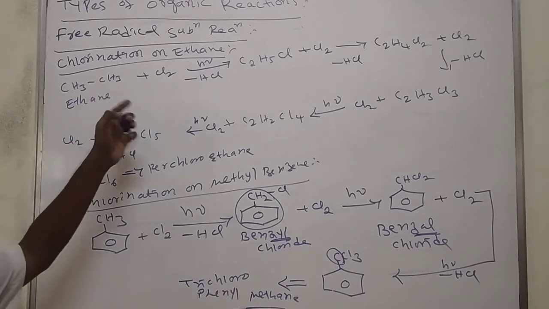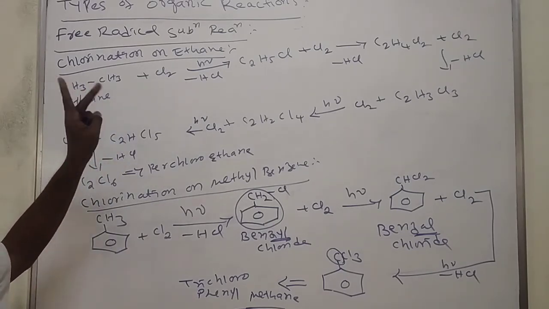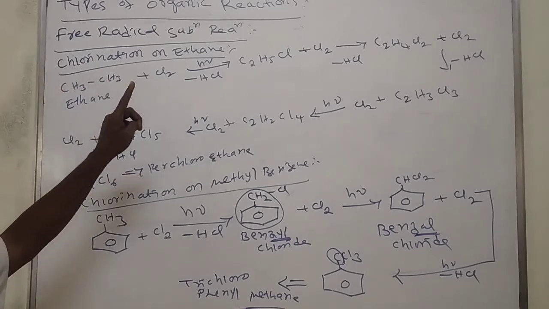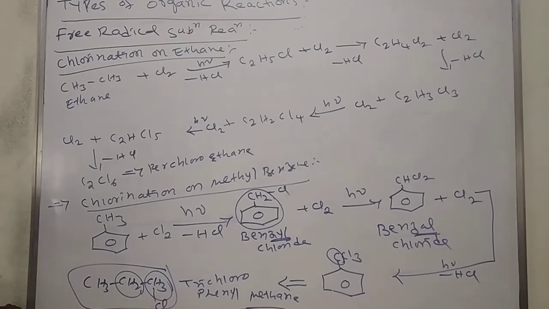Methane is a single carbon molecule, and nothing different happens. With an even number of carbons, like ethane, both methyl groups are the same. If you take propane, CH3CH2CH3, it is an odd number molecule, so this hydrogen is different from that hydrogen. If chlorine is attached to the end carbon, we call it 1-chloro. If chlorine is attached to the middle carbon, 2-chloro. Which compound is formed, which is the major product, and why, we'll see in continuation.